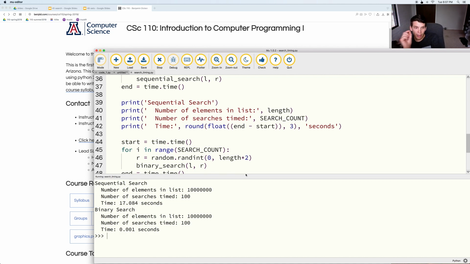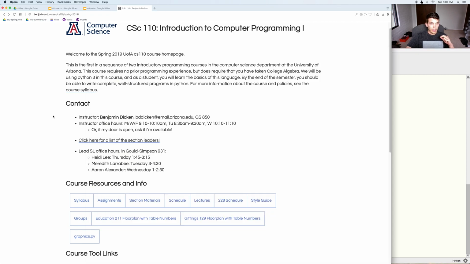Now the caveat with binary search is that in order for it to work effectively, the data it's searching through has to be sorted. And sorting a lot of numbers, a big data set, can be expensive if it's really unsorted. But if you have something that's sorted, then binary search can be really good. Okay, that'll wrap up this video.